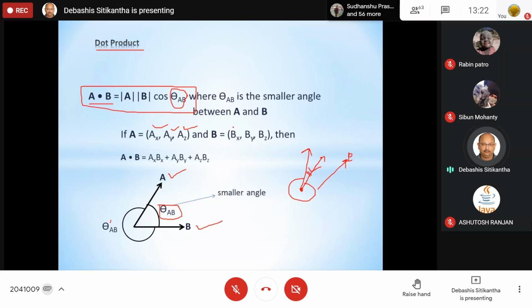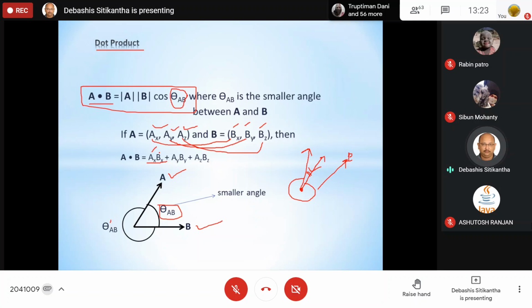These having the components BX, BY and BZ. So when we are going for a dot product, finding the answer is very easy. Corresponding components you just multiply and add them. So over here I have represented it in this manner: AX BX plus AY BY plus AZ BZ.